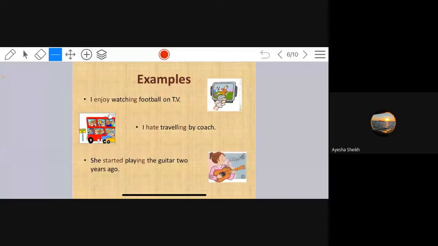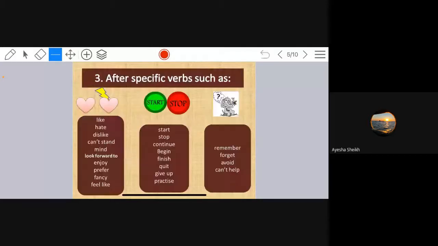Examples. I enjoy watching football on TV. I hate traveling by coach. She started playing the guitar two years ago. See over here, can you see? Gerunds are given everywhere. All these are gerunds. With enjoy, watching is used. Hate, traveling is used. Started, playing is used. Enjoy watching. Hate traveling. Started playing. So with all these verbs, we can use gerunds.